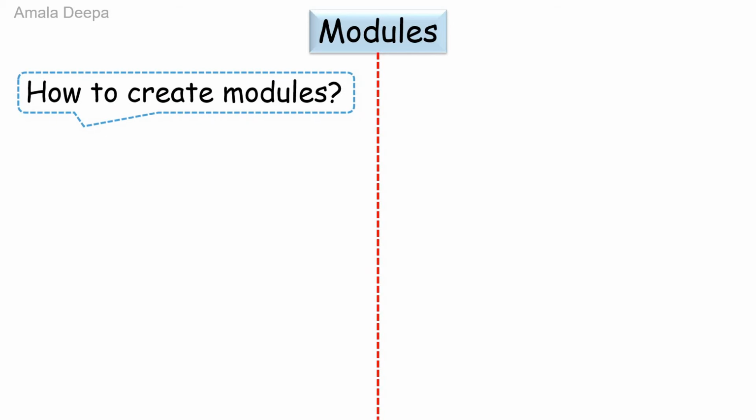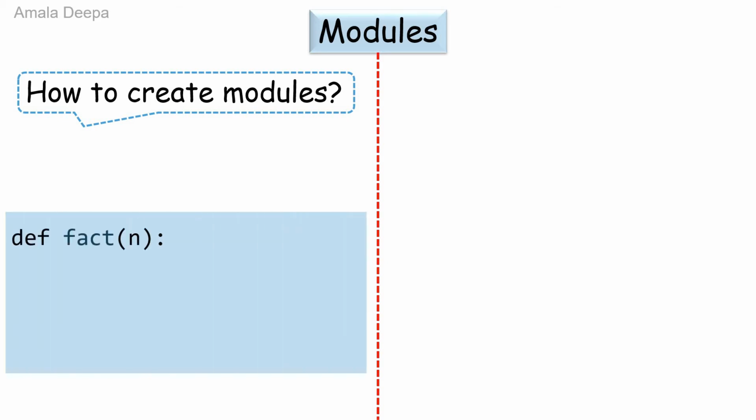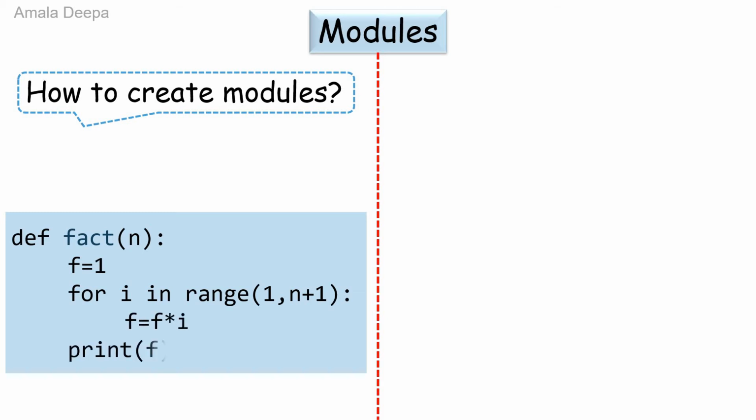I am going to write a function definition to find the factorial of a number. def fact(n): Here the name of the function is fact. And within the body of this function, f = 1. for i in range(1, n+1): f = f * i, print f.